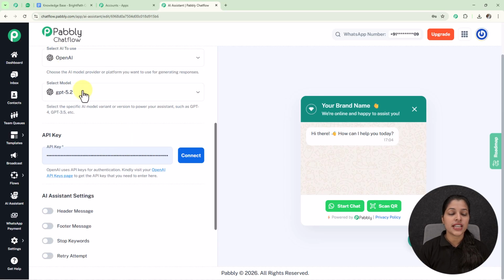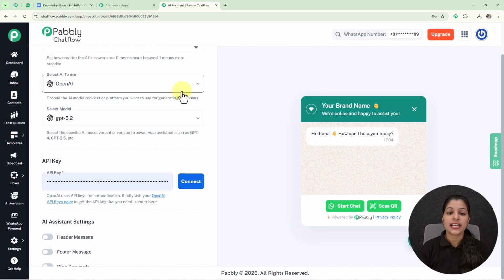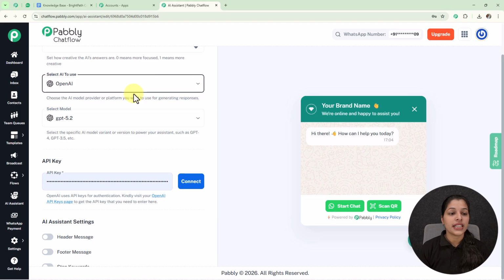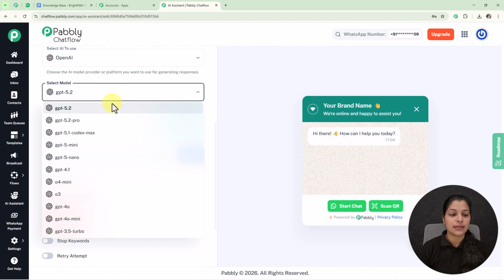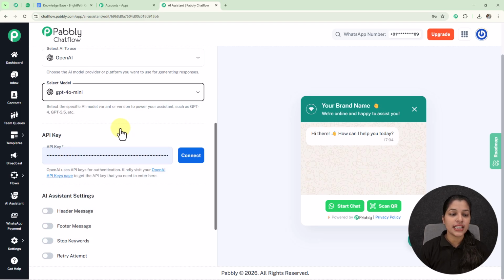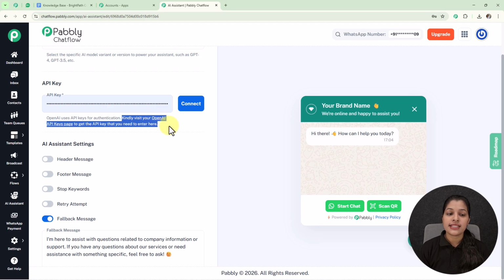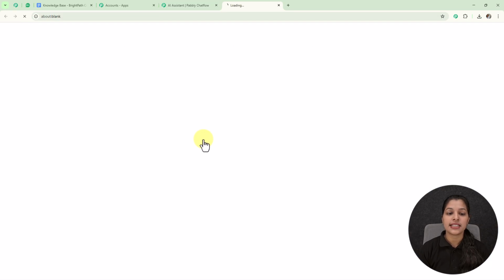Afterwards we get the field for selecting the AI to use. From this drop down I'm going to select my AI, that is OpenAI, and then I'm going to select my model as GPT-4o mini. We land on the API key section where we have to paste the API key. For getting the API key you can take the help of this help text, which says kindly visit your OpenAI API's key page to get the API key that you need to enter here. So now let's move on to our OpenAI API's key page.